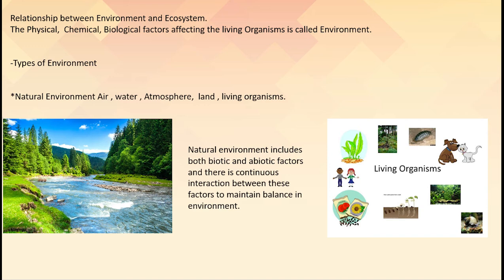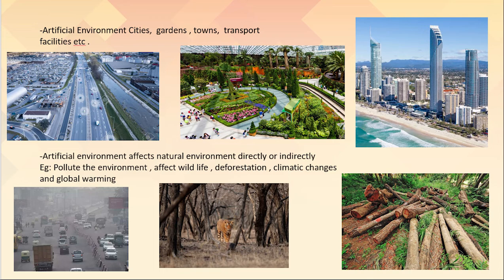This natural environment includes both biotic and abiotic factors. That means there is a continuous interaction taking place between the biotic and the abiotic factors. Followed? Now students, the second type of environment is the artificial environment.